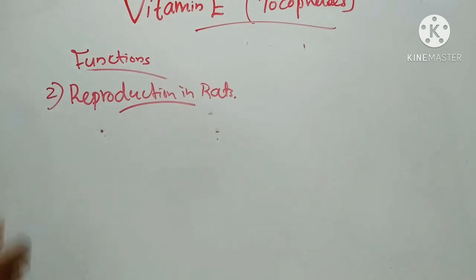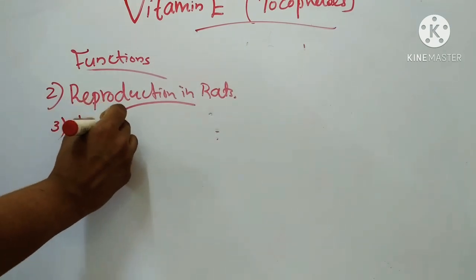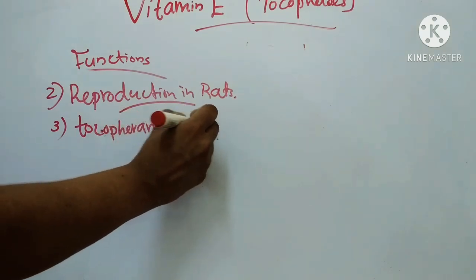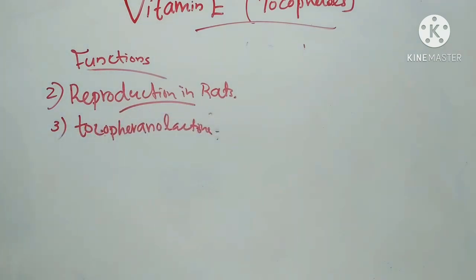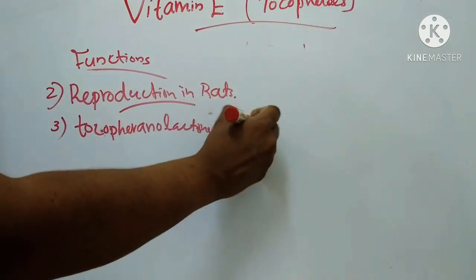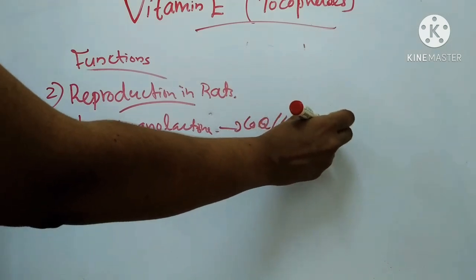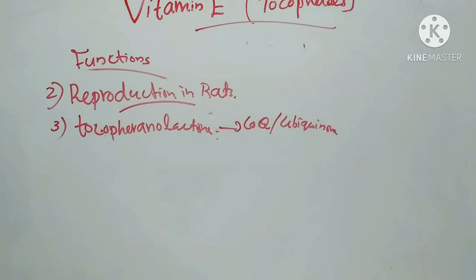Next one is other functions. Other functions include the tocopherol derivative tocopheranolactone, which is involved in the synthesis of coenzyme Q or ubiquinone. Then vitamin E has a role in nucleic acid synthesis. These are the main functions of vitamin E. Next we will see deficiency of vitamin E.